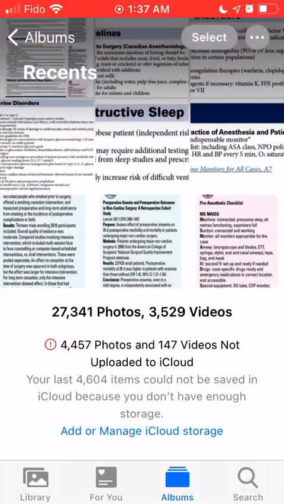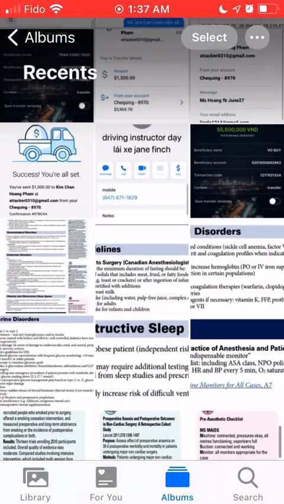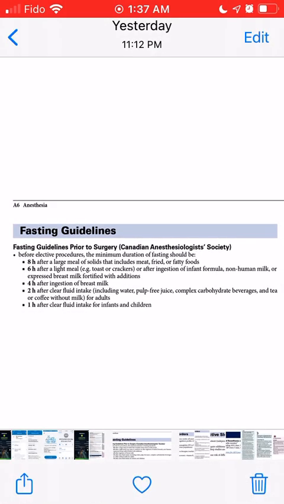Fasting guidelines prior to surgery, Canadian Anesthesiologists Society. Before elective procedures, the minimum duration of fasting should be 8 hours after a large meal of solids that includes meat, fried, or fatty foods.